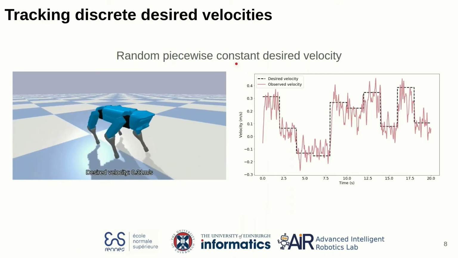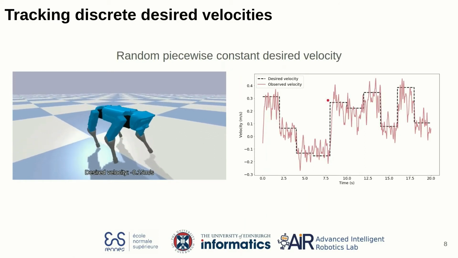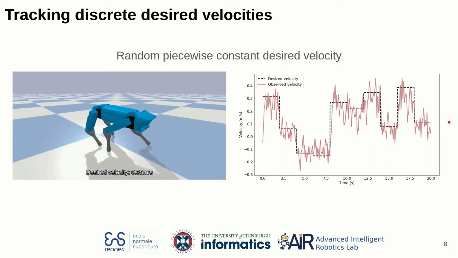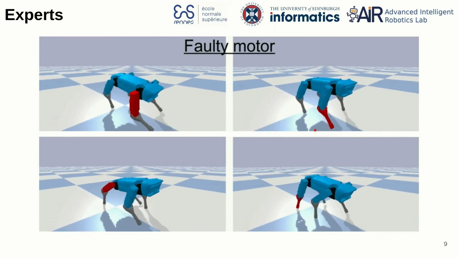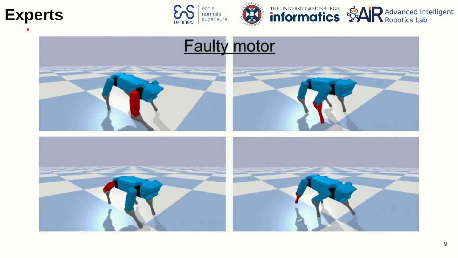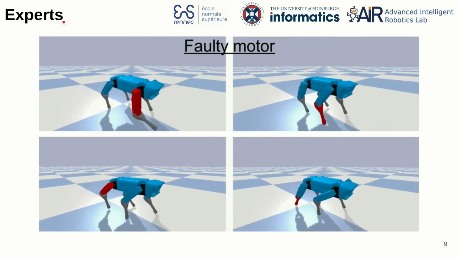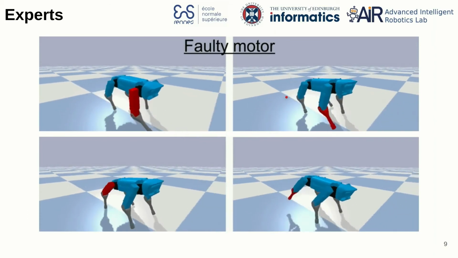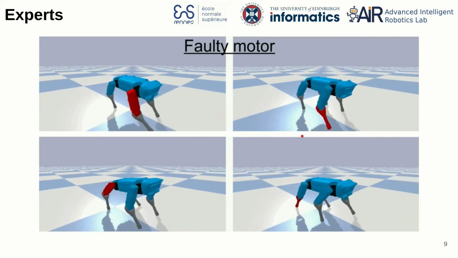In another example of this feature, we randomly select the desired velocity every 2 seconds, and we can see that our controller is able to make the robot track this velocity. To come back to the original question of our presentation, which is adaptation to an unknown condition, first we need to train some experts on those different conditions. So here you can see 4 different experts which have been trained to work with different damage conditions.